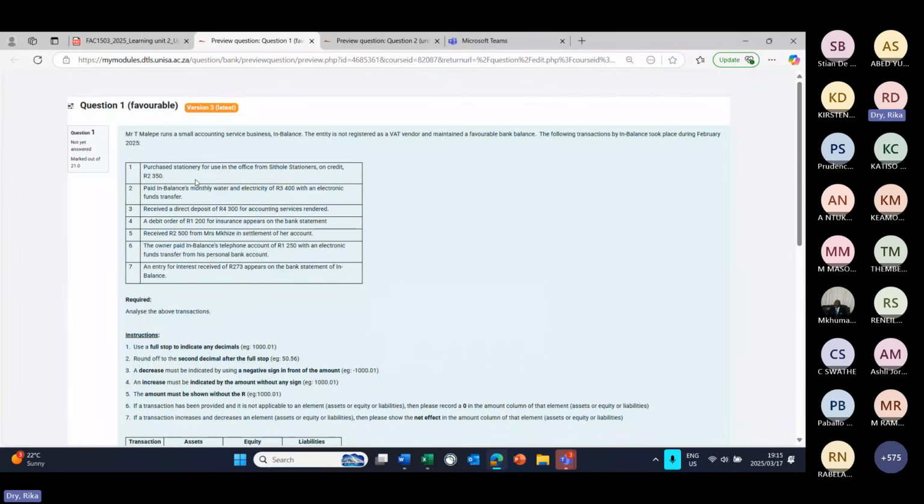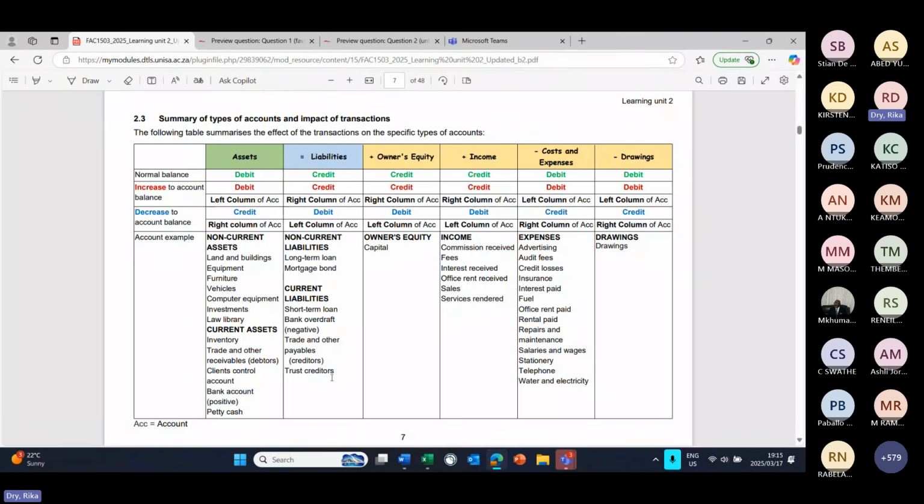Now the next question is, is stationery an asset or is it an expense? So if we now go to our table and we search for the account name and we go to expenses, stationery falls under expenses. Now, the reason why stationery falls under expenses is because it's a consumable.